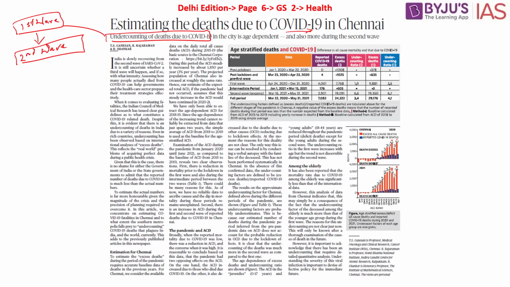We were able to overcome this during this particular period. And what people also predict is that there will be a third wave as well. During all these waves that we have seen of COVID-19, one thing that we are witnessing is underreporting. Why underreporting? That is because of multiple reasons.